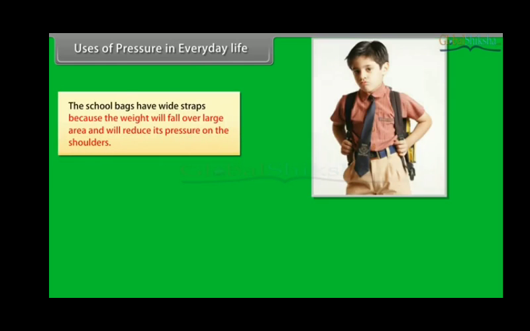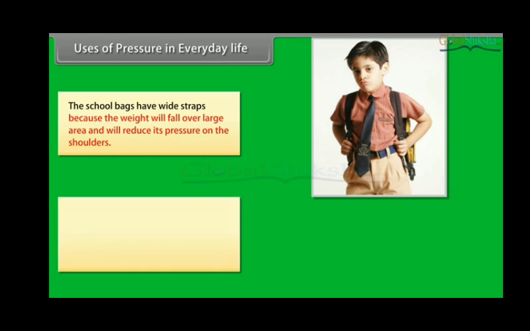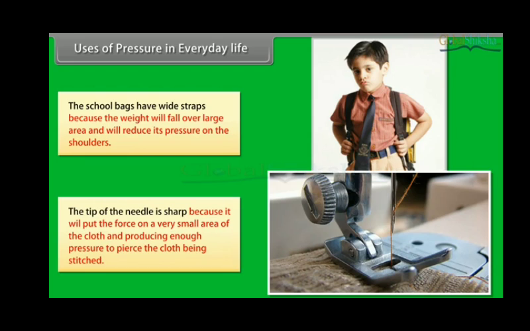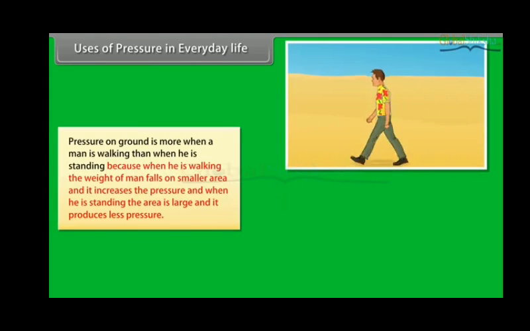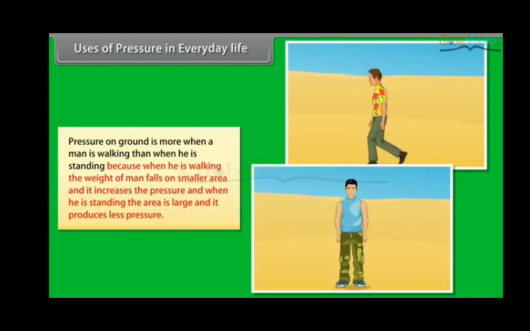Uses of pressure in everyday life. The school bags have wide straps because the weight will fall over a large area and will reduce the pressure on the shoulders. The tip of the needle is sharp because it will put the force on a very small area of the cloth, producing enough pressure to pierce the cloth being stitched. Pressure on the ground is more when a man is walking than when he is standing, because when he is walking, the weight of the man falls on a smaller area and it increases the pressure, and when he is standing, the area is large and it produces less pressure.